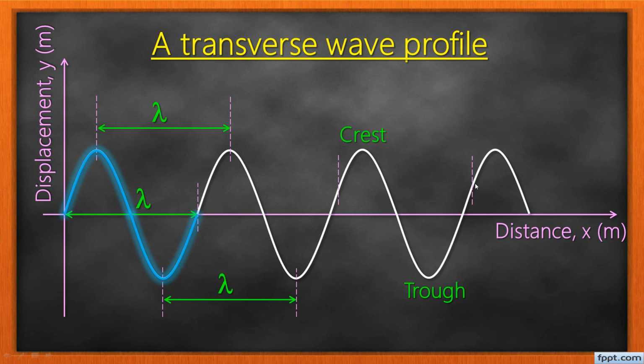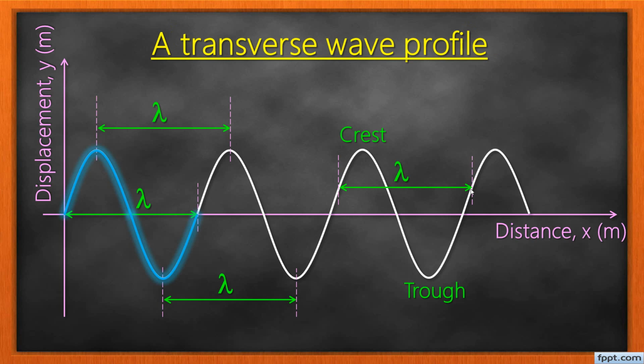Actually, these two particles will be doing the same thing. They have the same velocity, they are moving in the same direction. In simple terms, they are in the same step of vibration during the wave motion. So still the distance between them will be the wavelength,